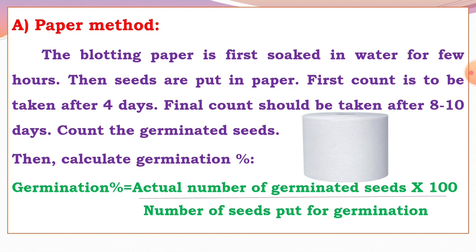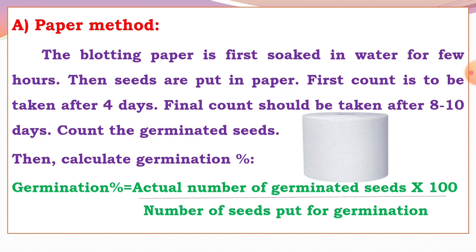First, the blotting paper is soaked in water for a few hours to moisten evenly and to remove the soluble toxic substances available on the paper. Then the counted seeds are put on the paper.